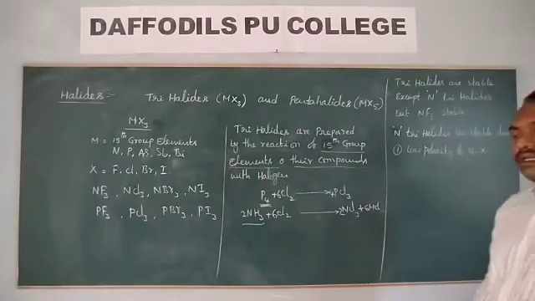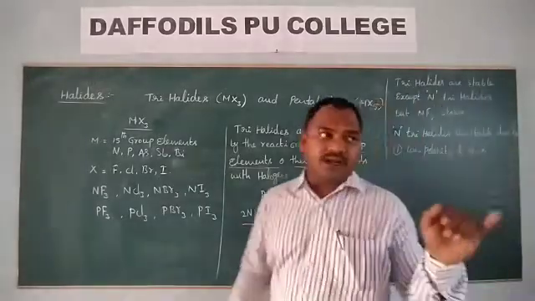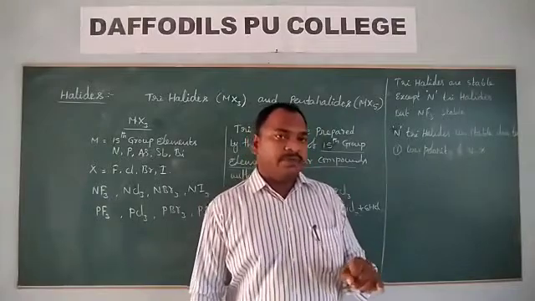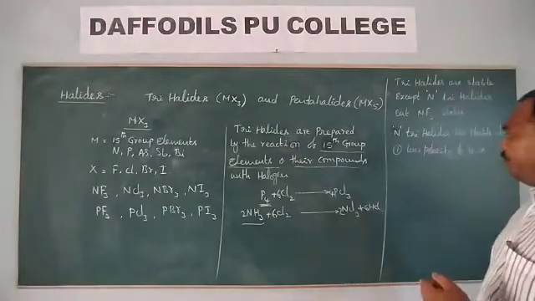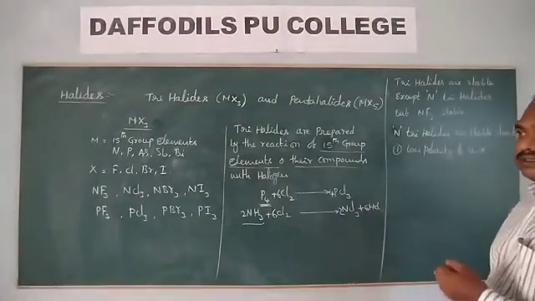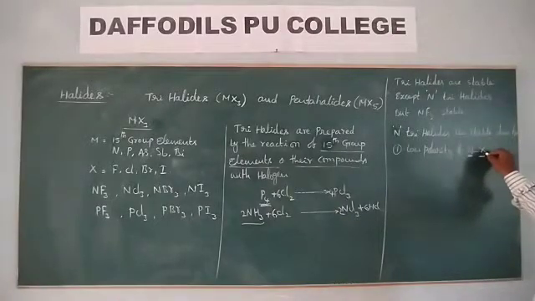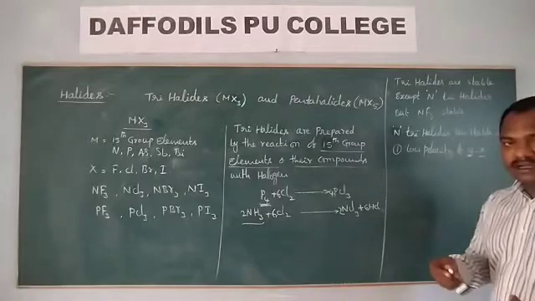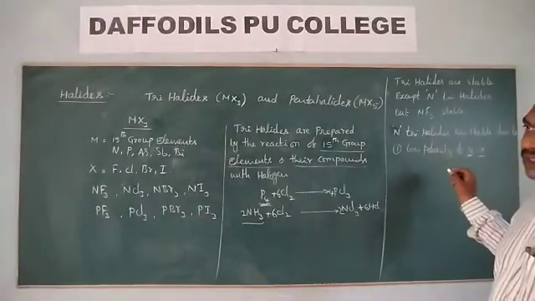Nitrogen electronegativity is nearly 3. Halogen's electronegativity is also nearly 3. Fluorine electronegativity is 4. Chlorine electronegativity is 3, and bromine is also near to that, about 2.8 or something like that. So when the electronegativity of these two becomes nearly equal, then the polarity of this N-X bond is very less. When polarity is less, bond strength is less.